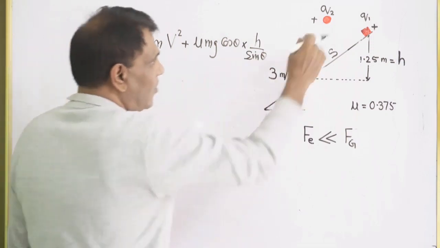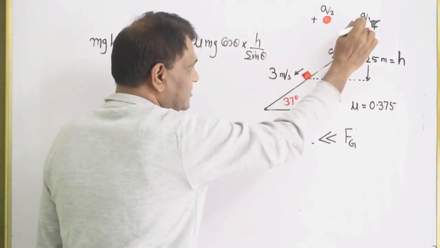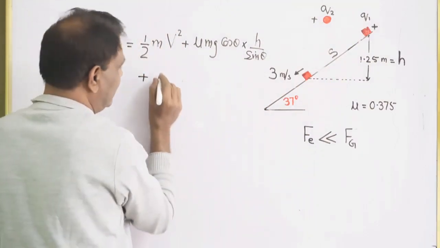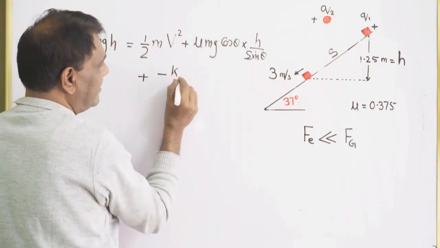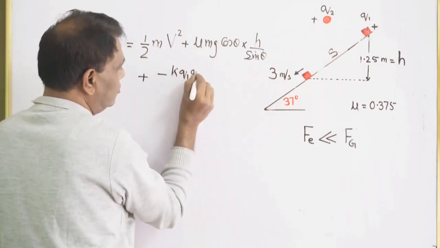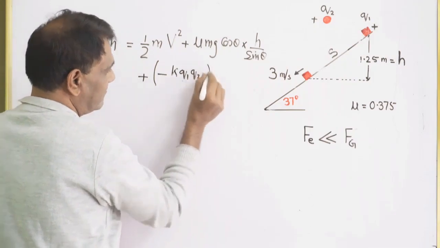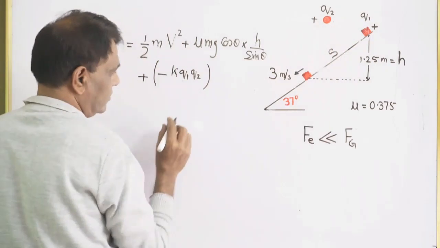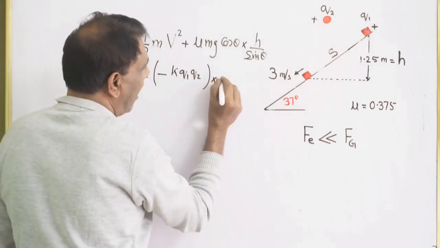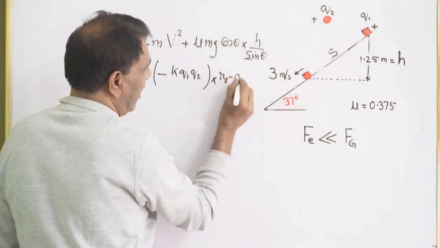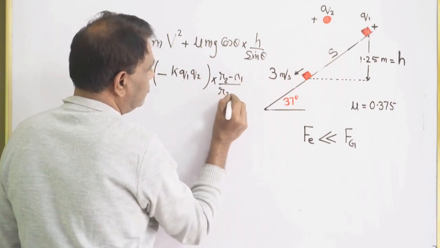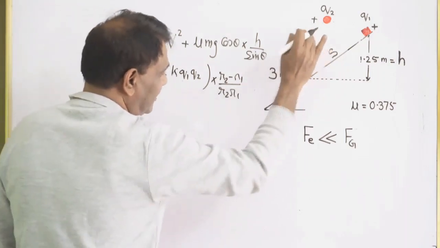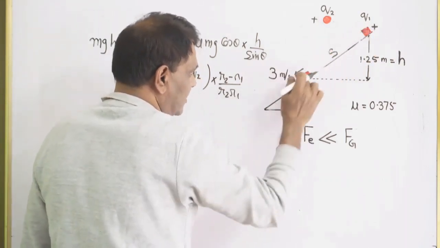Okay. Now the mass, that is the charge, has come from this place to this place. Change in electrostatic potential energy will be minus k Q1 Q2. Okay. Suppose this distance, assume कर लीजिए R1 and this one is R2. Then you'll have R2 minus R1 divided by R2 R1. This is the potential energy. Got it? Change in potential energy when the charge comes from here to here.